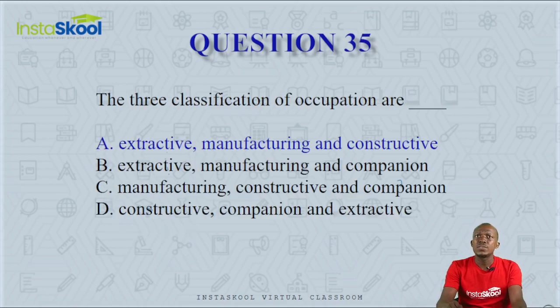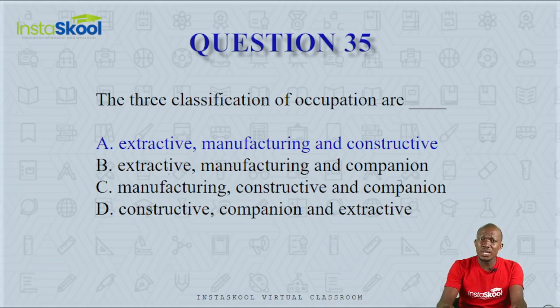And finally, question number 35. The three classifications of occupation are dash. Is it extractive, manufacturing, and constructive, or extractive, manufacturing, and companion, or manufacturing, constructive, and companion, or constructive, companion, and extractive? Now, companion is not a classification of an occupation.